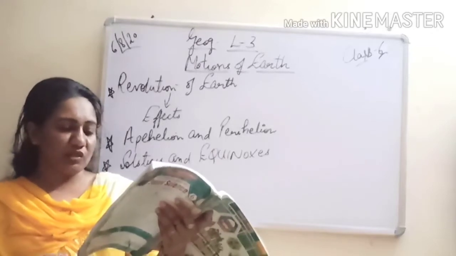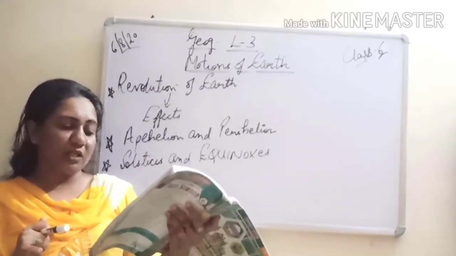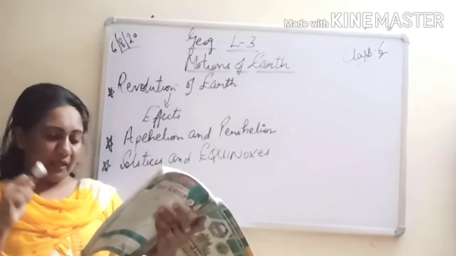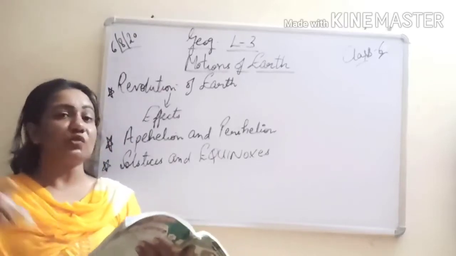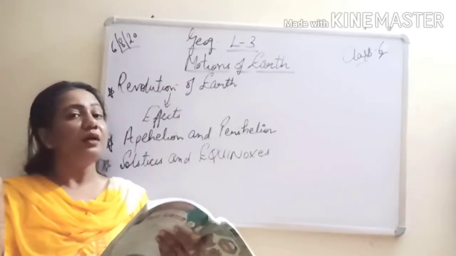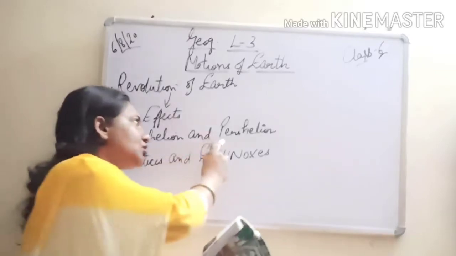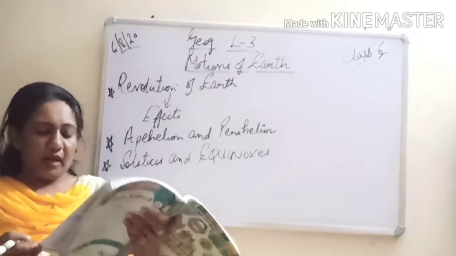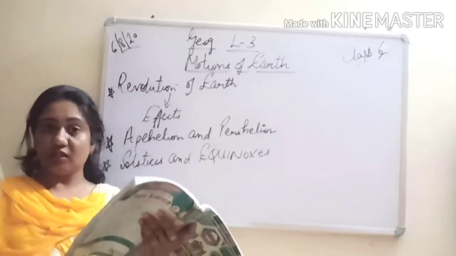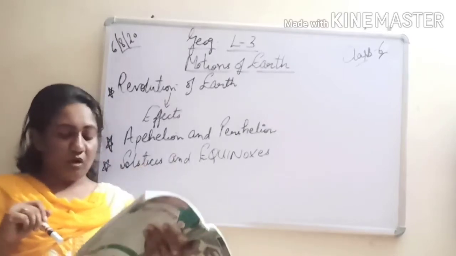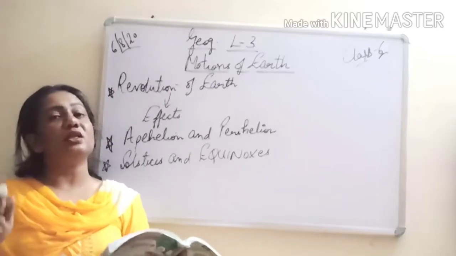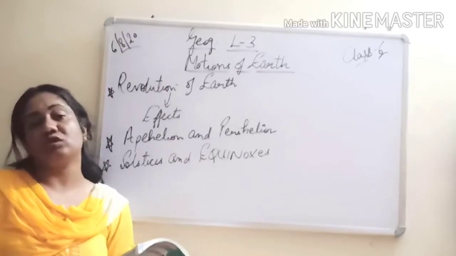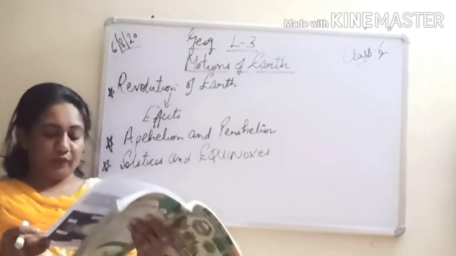Then two more objective questions are there. The point in the earth's orbit where the distance between the earth and the sun is minimum, it is called perihelion, equinox or aphelion. Just now we have done the distance when it is minimum between the sun and the earth, it is known as perihelion. So this is option A according to your book. And then the shape of the earth's orbit, is it round, straight or elliptical? Just now we have done that the shape of the orbit is elliptical. So it is option C according to your book, just like an oval, like an egg.